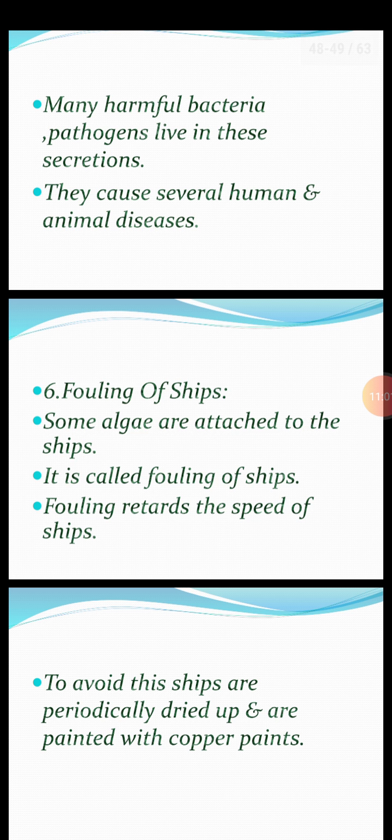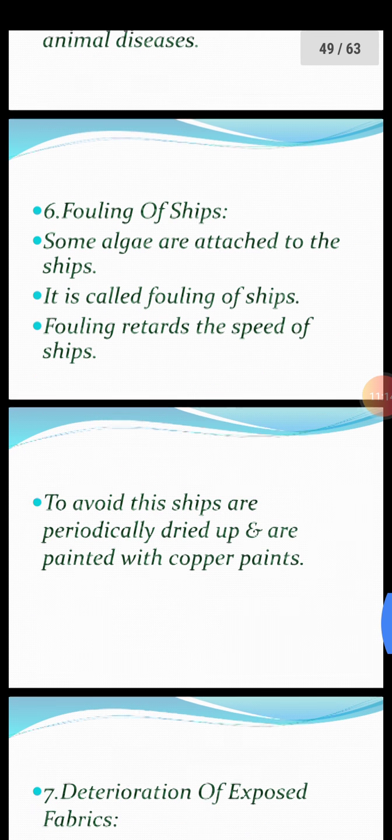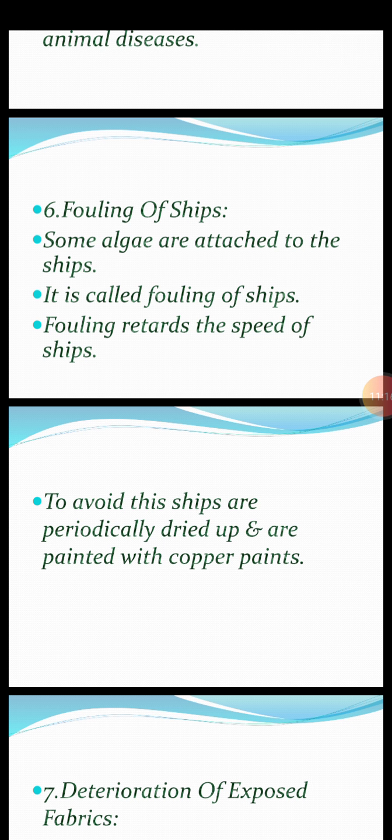Sixth is fouling of ships. Some algae are attached to the ships. It is called fouling of ships. Fouling actually retards or slows the speed of the ships. To avoid this, these ships are periodically dried up. Then they are painted with special paints called copper paints.